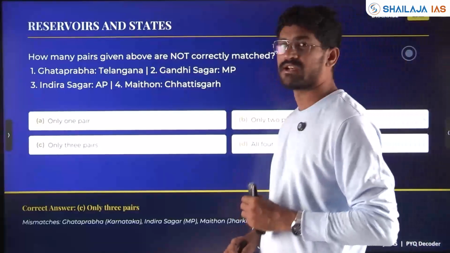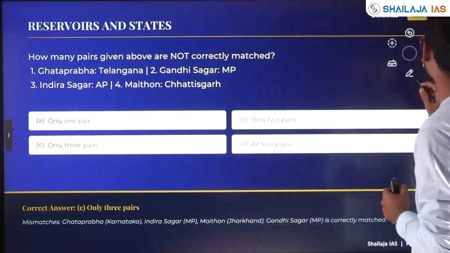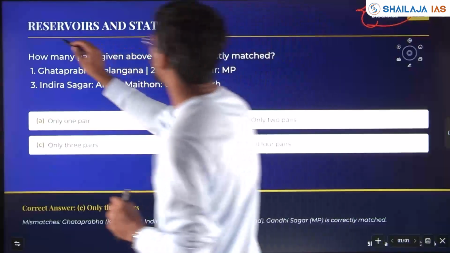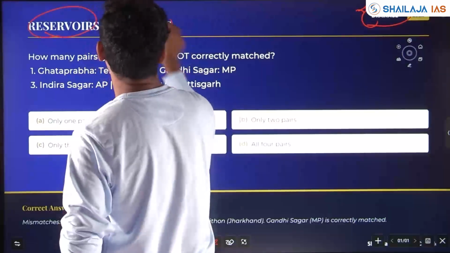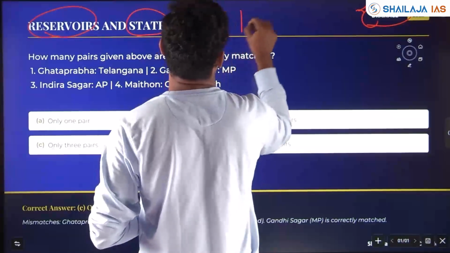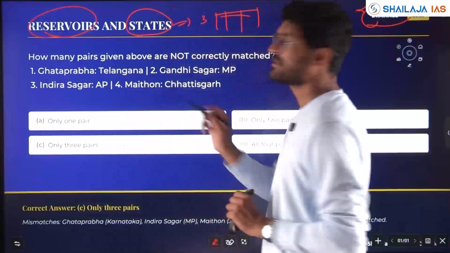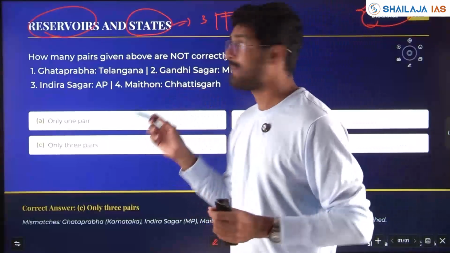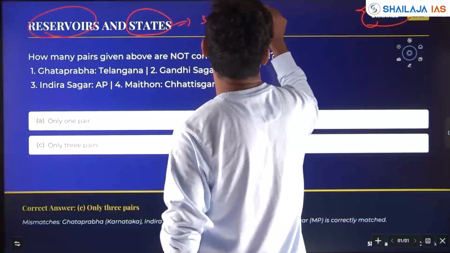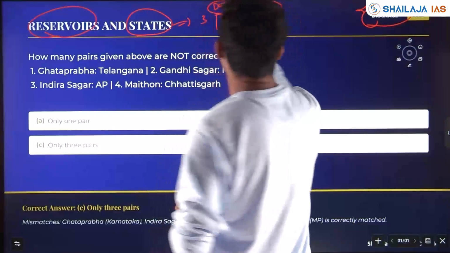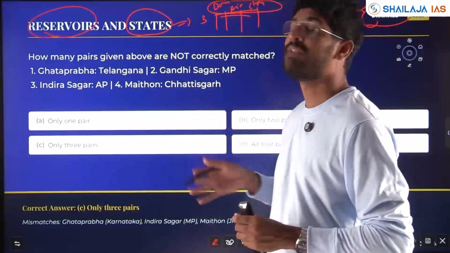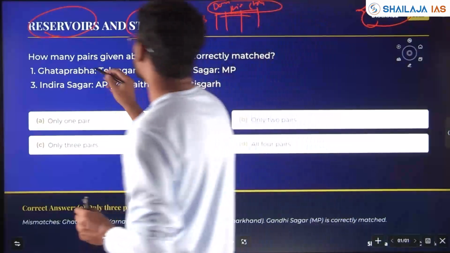Next, again asked with respect to drainage, river patterns and drainage are recurring themes. Here he has asked reservoirs and states. He might give next in 2026 three tables: reservoirs or dams, which rivers and which state. So he can ask to match the following, giving three columns. So be ready for those kinds of questions.